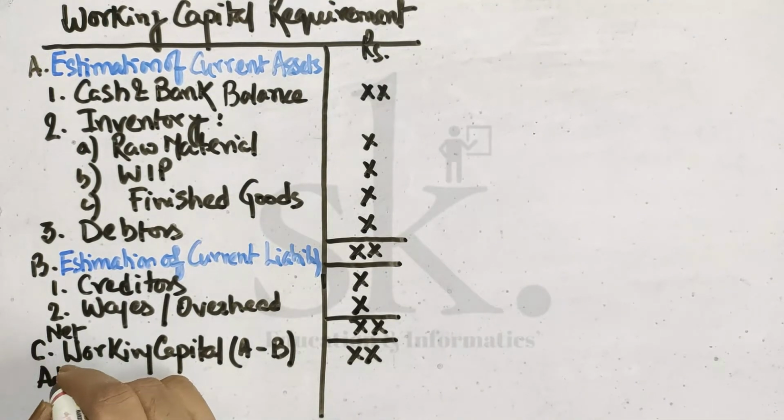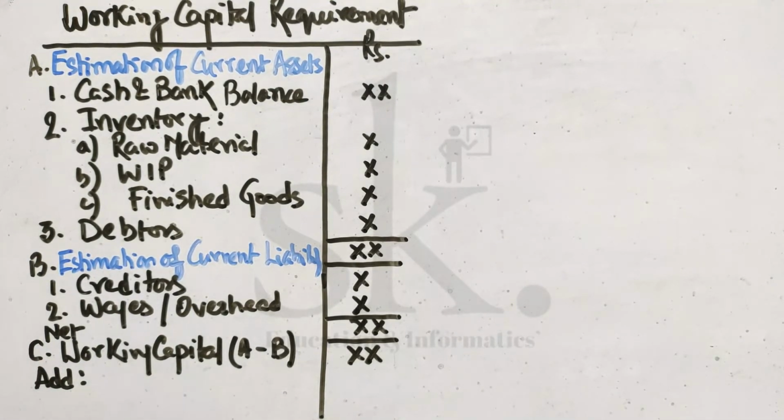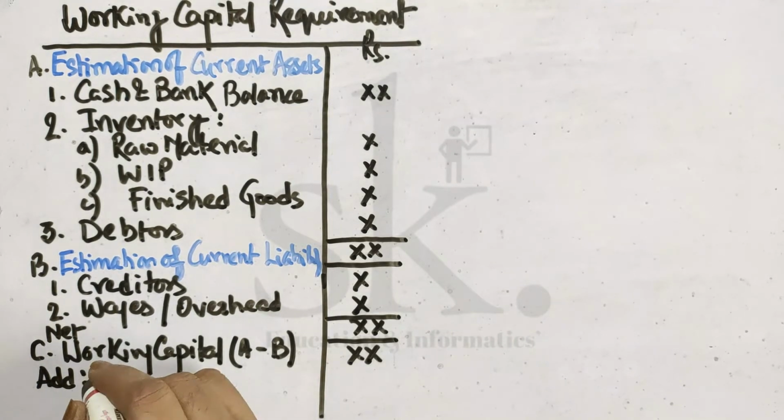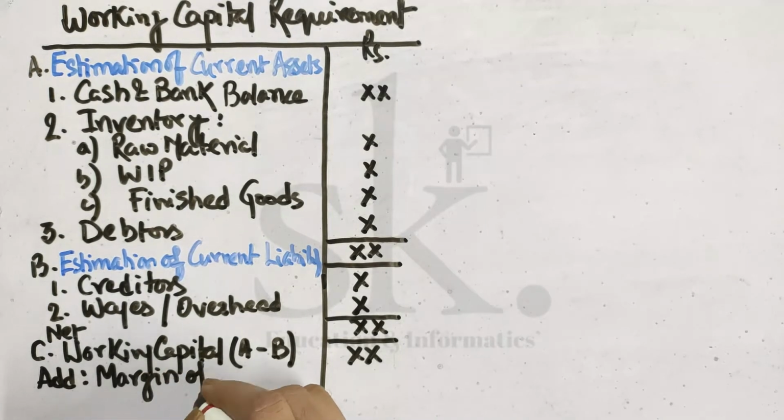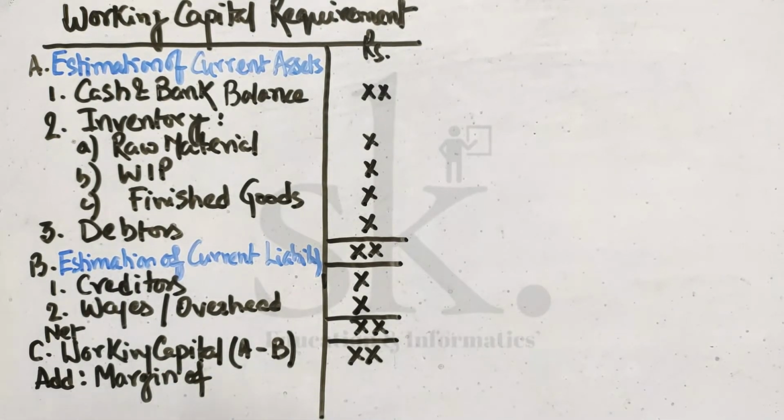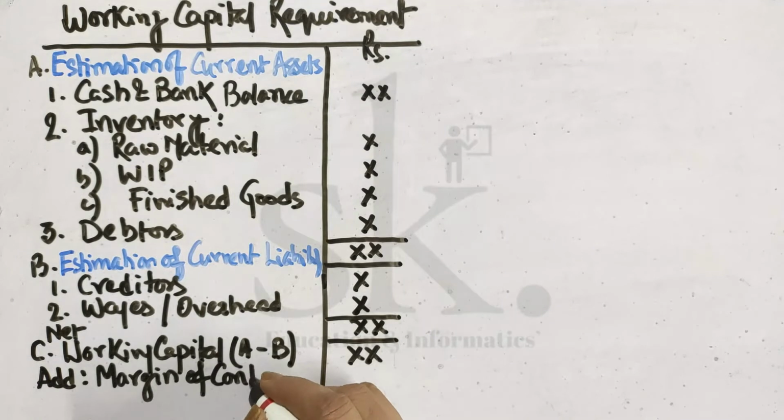So what do we write? We write add. Now what is margin of contingency? Margin of contingency is basically a safety fund kind of concept. If my net working capital is coming to say 90,000, it is always better to have 10,000 rupees more or 20,000 rupees more to be on the safer side. So we add margin of contingency, which will be given in the problem.